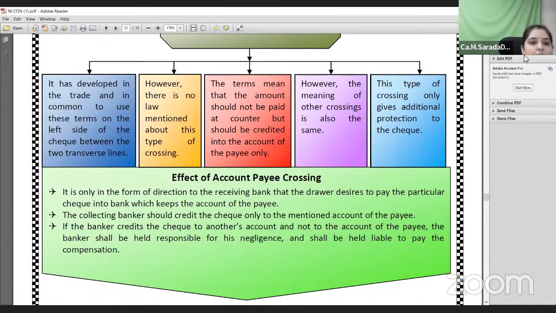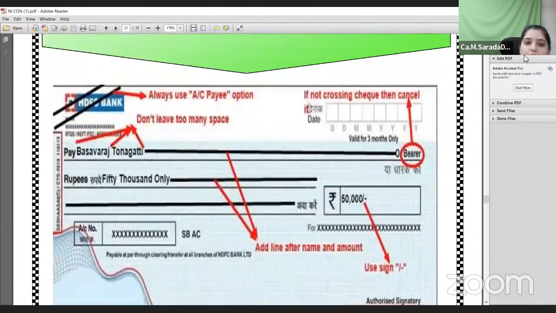It has developed in trade and common use, with the terms on the left side of the check between the two parallel lines. Account payee means that the amount will be credited only to the account of the person to whom you need to give the payment. The check would be valid only when the amount is credited to the person whose name you have mentioned on the check. It is a direction to the receiving bank that the collecting banker should credit the check only to the account of the payee. Whosoever's name is specified on the check, the amount will be credited to that person's account only.